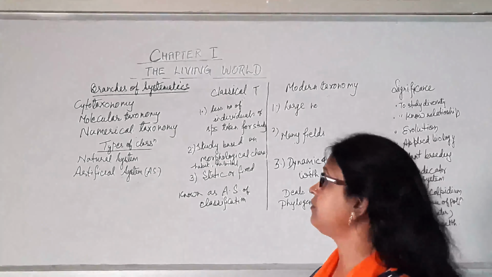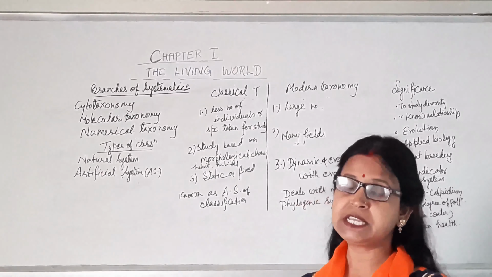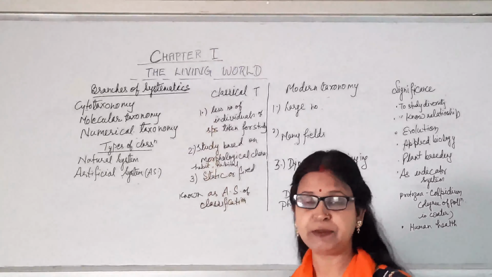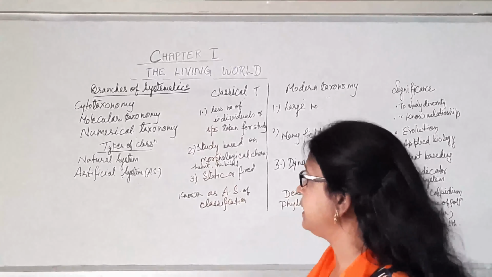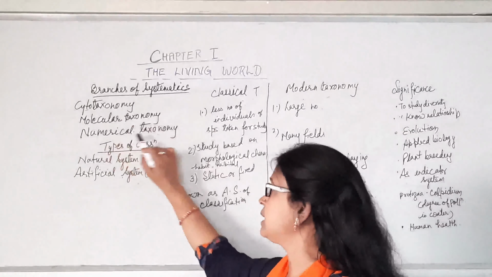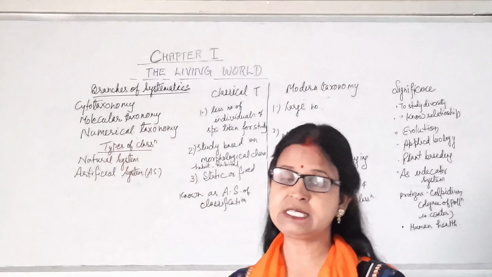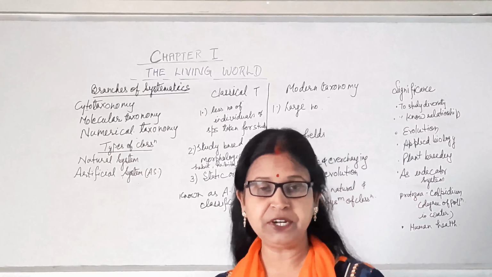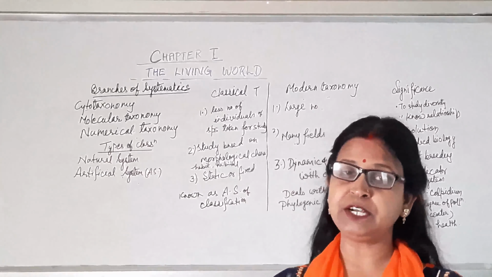Students, now here we'll study some branches of taxonomy, then the significance of taxonomy. Now, branches of systematics: the systematic science includes different branches which have evolved nowadays, that is cytotaxonomy, molecular taxonomy, numerical taxonomy. Cyto means study of the cell, their structure, shape, behavior, their behavior during replication, all those things will be studied under cytotaxonomy.